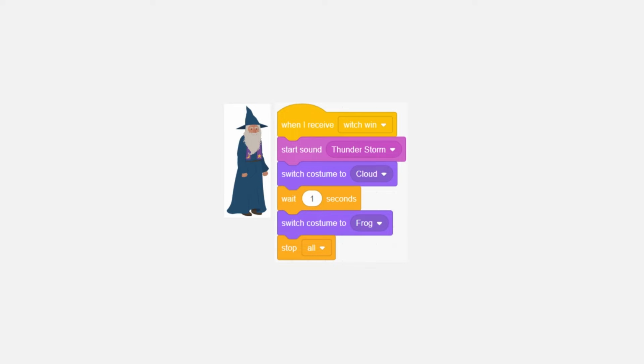Add these blocks in Sprite Wizard. So if there is a message, Witch win, which comes from a lightning block we previously coded, we will play a thunder sound, then change the wizard's appearance into a frog. Then we will stop the game with this block.